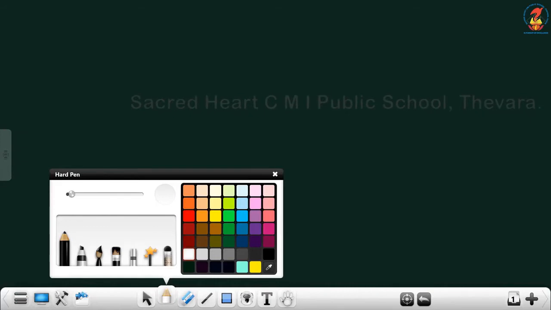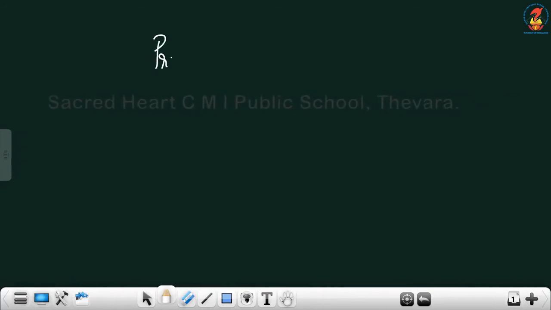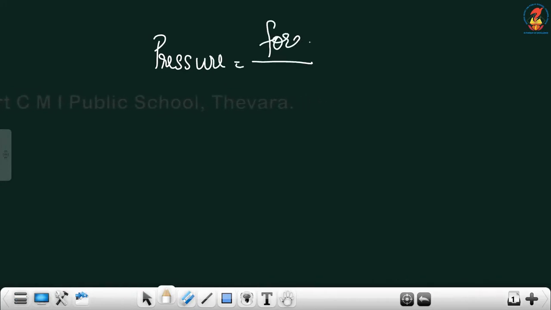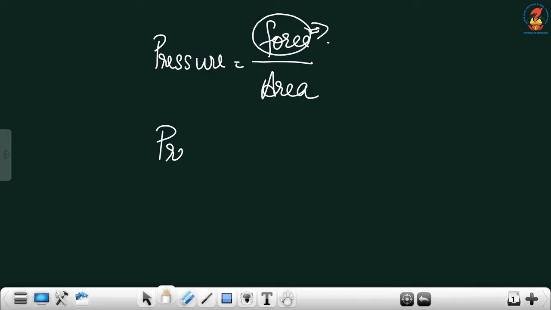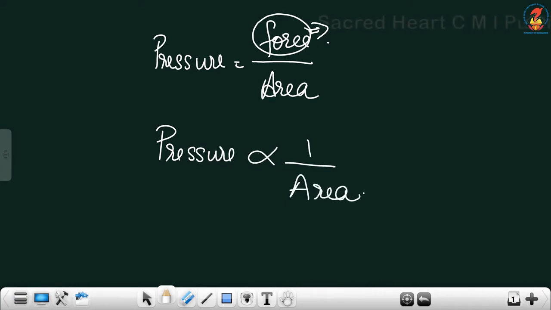We can write this equation like this: pressure equal to force by area. So, for the same applied force, pressure is inversely proportional to area. So, the pressure depends upon two factors. One is the force and the second one is the area.